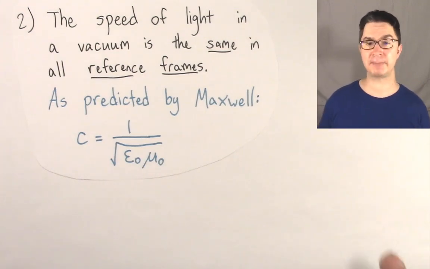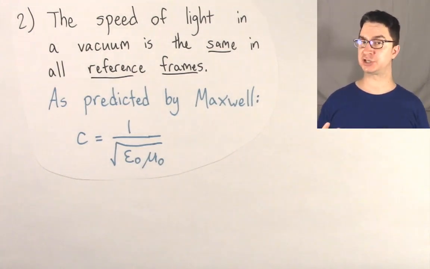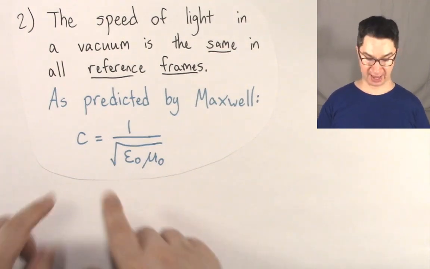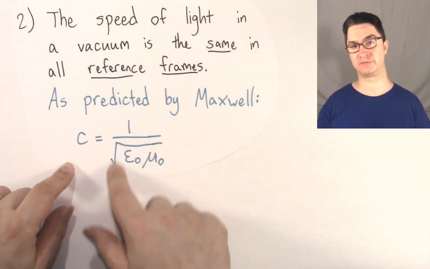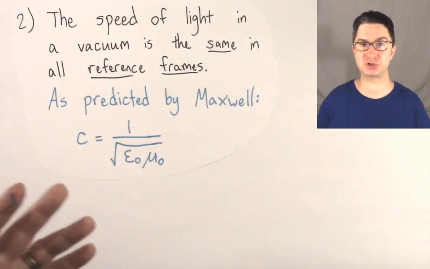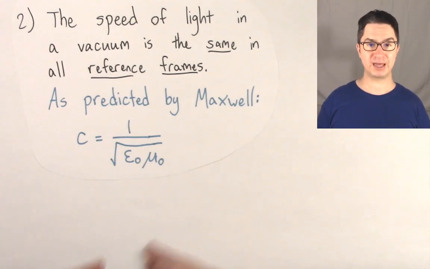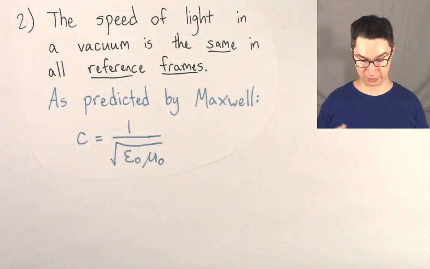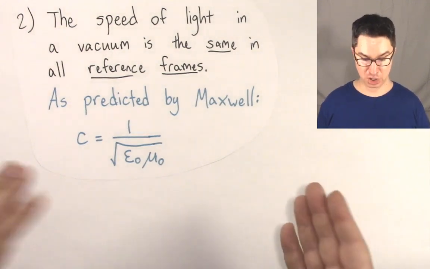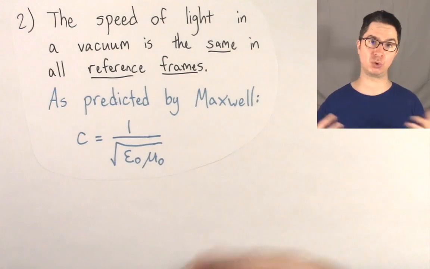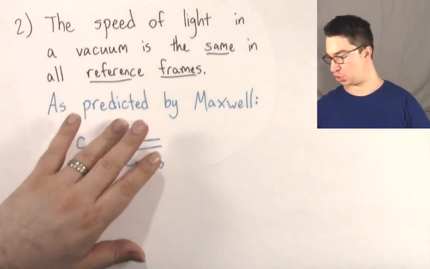And this was actually predicted by Maxwell. Maxwell said, when he did his calculation for the speed of light, he said, this electromagnetic wave has to move at c equals 1 over the square root of epsilon naught times mu naught. Now that's not dependent on the speed of the source, the speed of the observer. It's just like, look, this is how fast the speed of light has to be. So these are the two assumptions. And based on these assumptions, we're going to build the whole theory of time dilation.